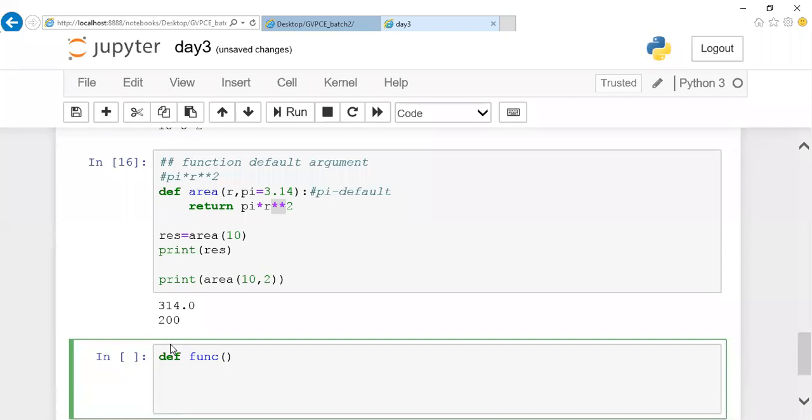So let us assume I'm going to pass values like this: func, and the values 1, 2, 3, 4, 5, 6. I'm going to pass multiple values like this. When I'm not sure about the number of arguments I'm passing, here I can mention a star followed by my variable name. Here args is a variable name, don't take it as a keyword. If I mention star args, it will receive as many values as I want. Whatever I'm passing will be received here and I can make use of it. This concept is called variable length argument.